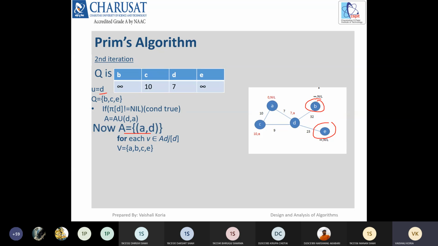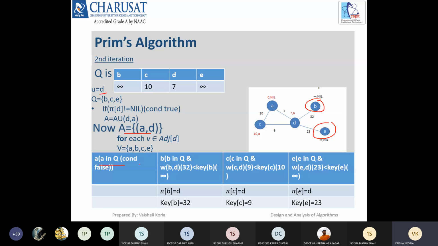You can see right now the keys of B and E are infinite. But remember, the adjacent vertices of D are actually A, C, B and E. A is not in the Q, so the first condition is false here. B is in the Q, and the weight of BD, which is 32, is less than infinite. So we can update the parent and the key of B. Now its key is 32 and parent is D.